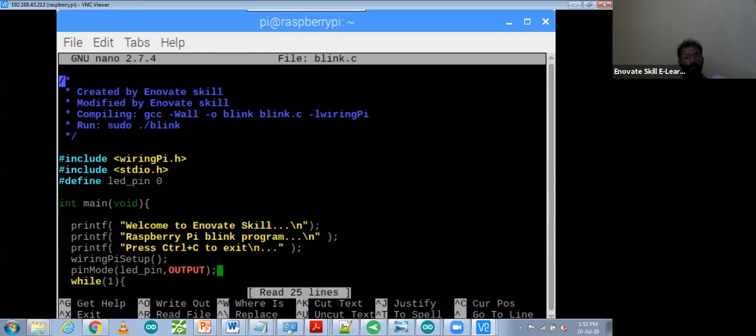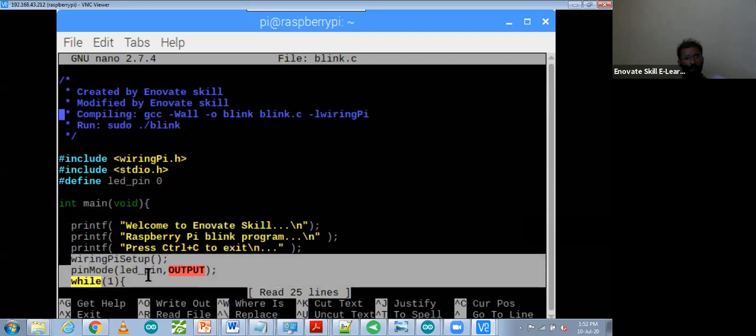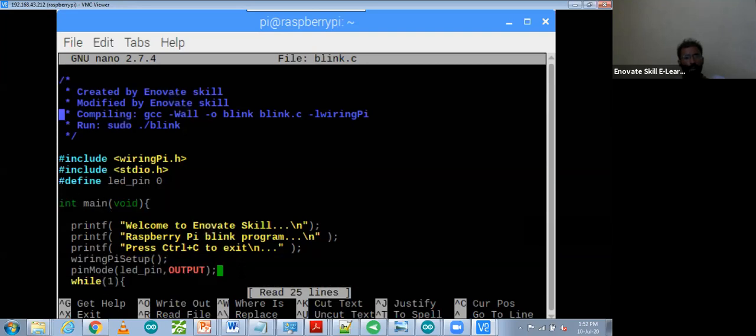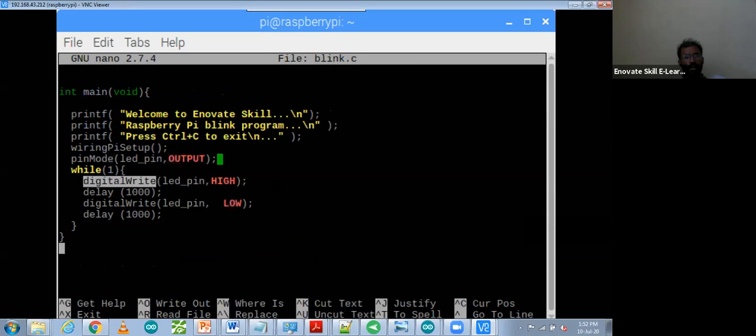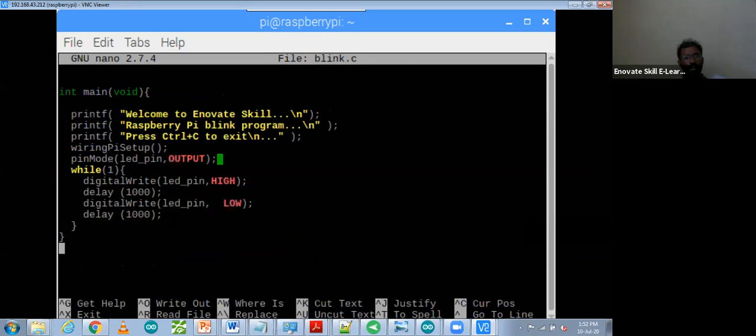Then after that we have to use void setup. In void setup we have to define the pin number. So this one is wiringPi setup, LED pin output, and after that I'm going to use a while condition. In the while loop I'm going to use digitalWrite LED pin high, delay, digitalWrite LED pin low, then delay. That program I'm going to use as an infinite loop. This one is a while infinite loop.